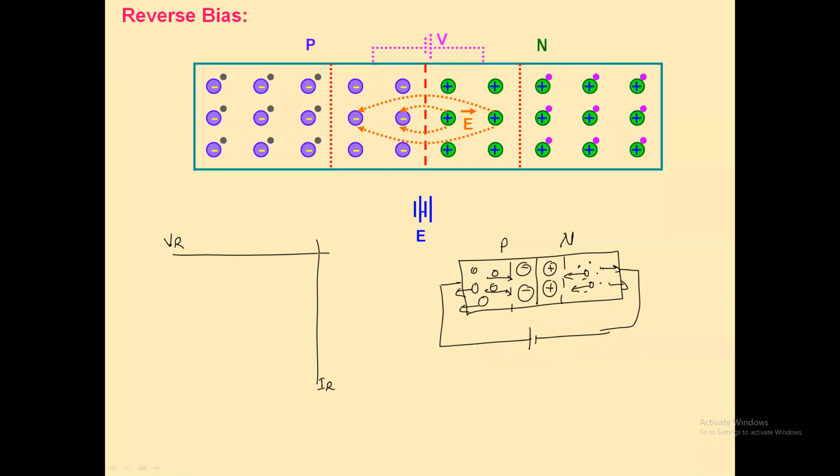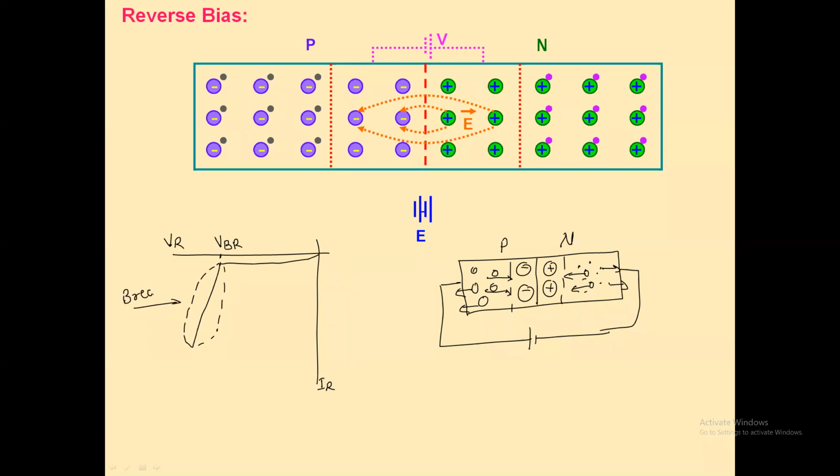That current flows up to a certain value of reverse bias voltage, and that voltage we call the breakdown voltage. Once we increase the reverse bias voltage beyond it, the current abruptly increases. So this region is called the breakdown region.